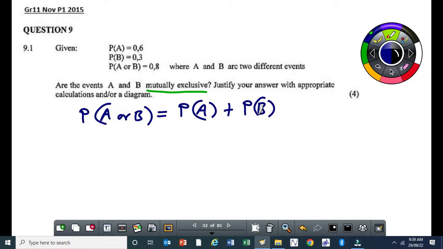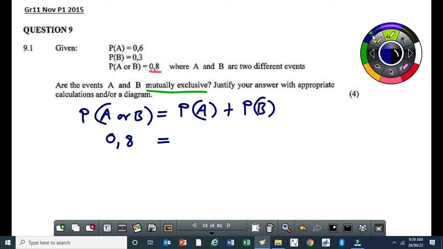So we'll just substitute. This is 0.8, given. There is no need to work out the probability of A or B when substituting. It's given there. This value here, that's the probability of A or B. You just substitute it.